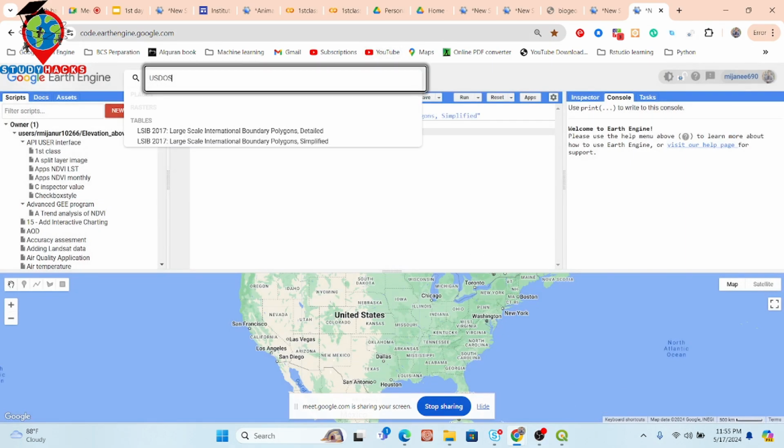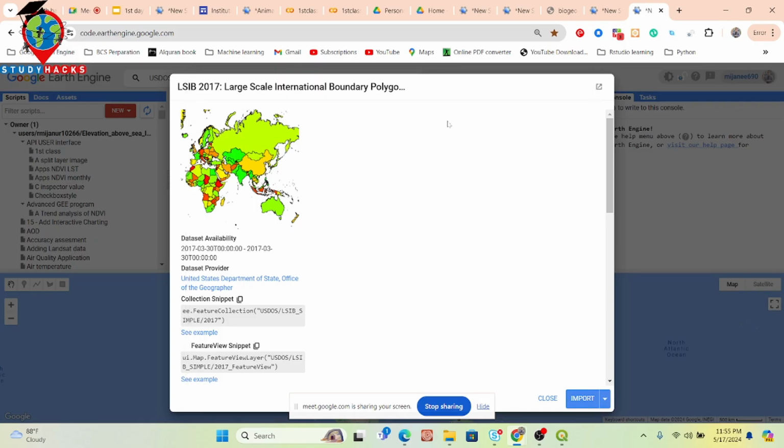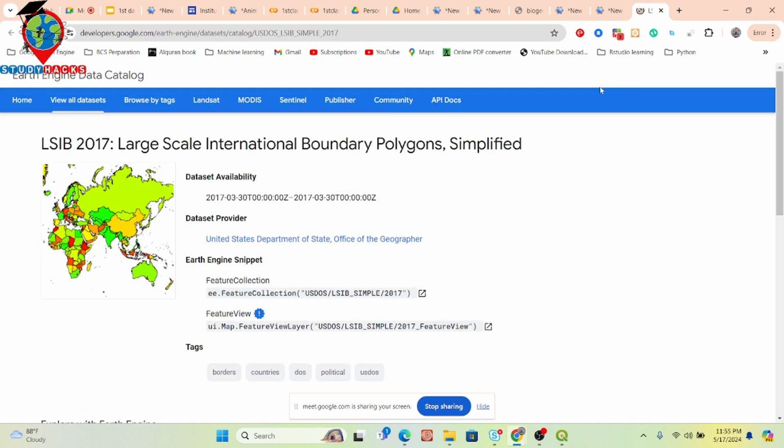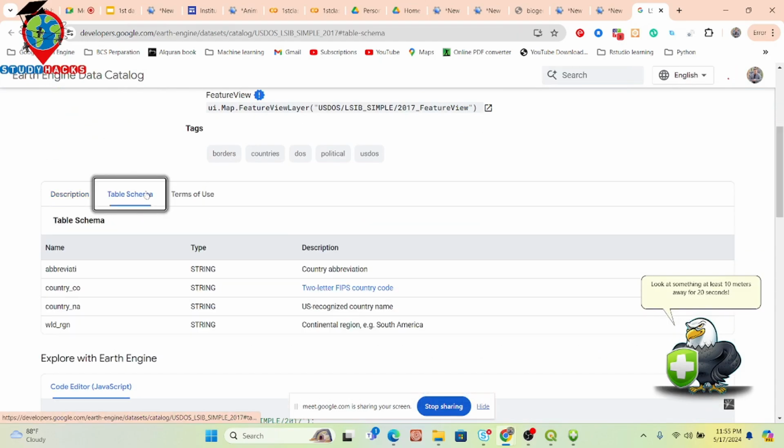So I search again. I think it does not show up. Or I just click on here. You can see the sign about that. So now it opens the data from my data catalog page. Here you can see this table schema. Click on here. Here you can see that.